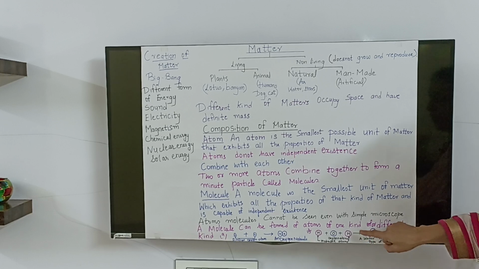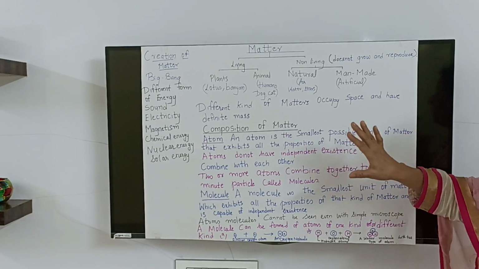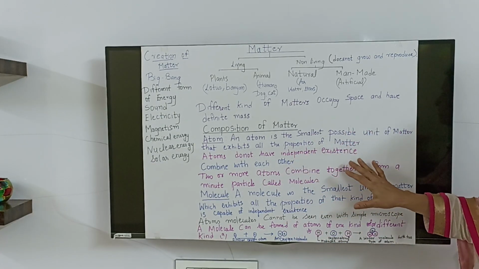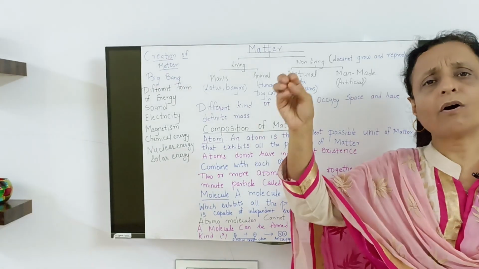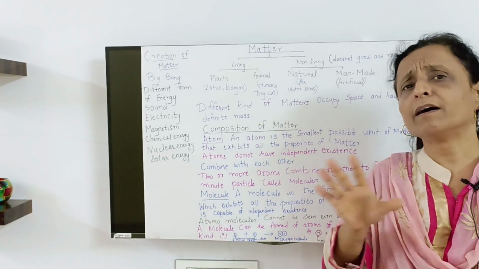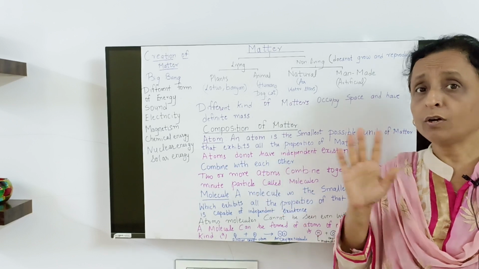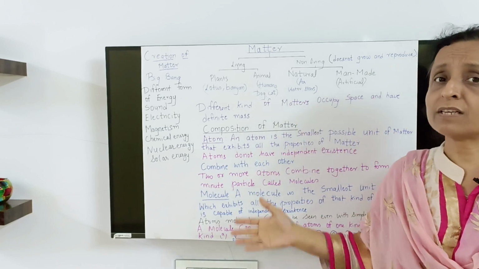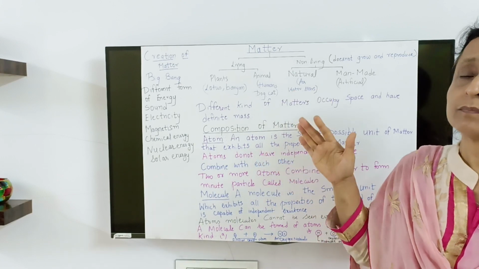This is a molecule, and they are capable of individual existence. So if you see water from the Ganga or Niagara Falls or your tap, the chemical formula will remain the same. This is universal. So the chemistry which you study is the same throughout the world.